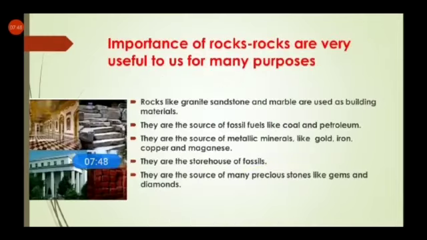Clear? Now, some uses of rocks. Rocks like granite, sandstone, marble are used as building material. They are the source of fossil fuels like coal and petroleum. They are the source of metallic materials like gold, iron, copper and manganese. They are the source of many precious stones like gems and diamonds.